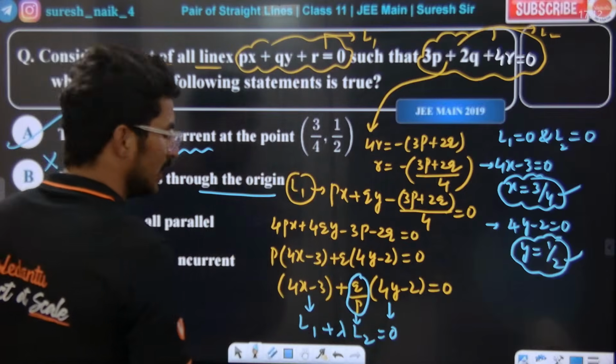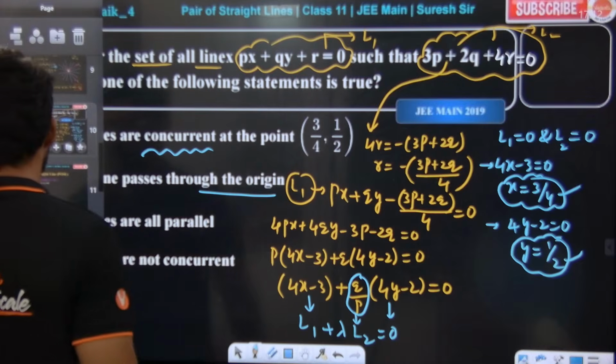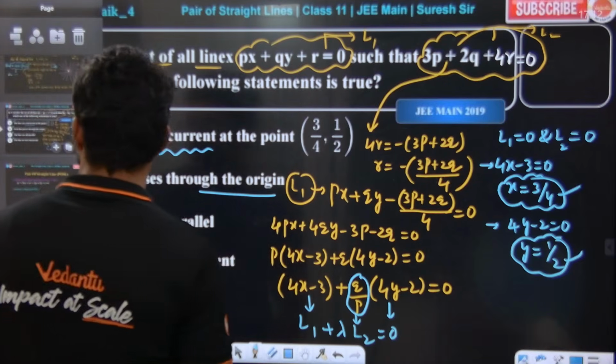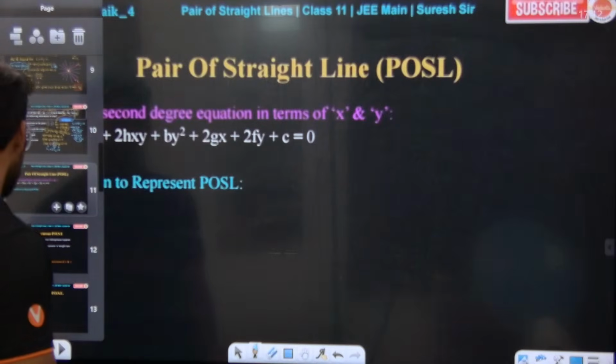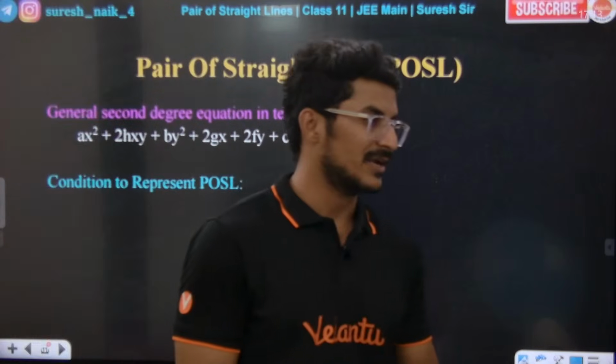This is how we basically do this family of lines question. Okay. Sir, now actual chapter starts. That's pair of straight lines.